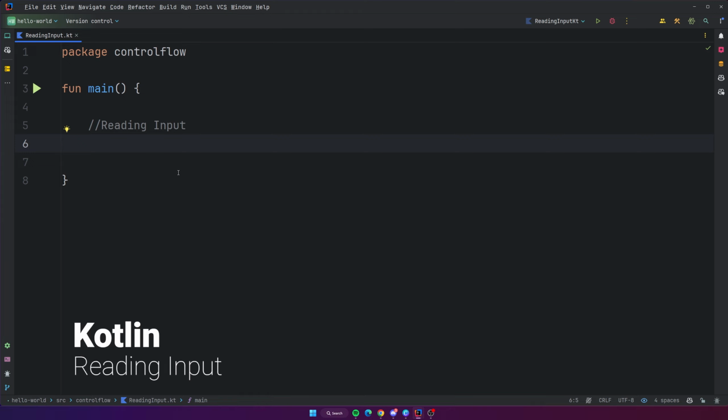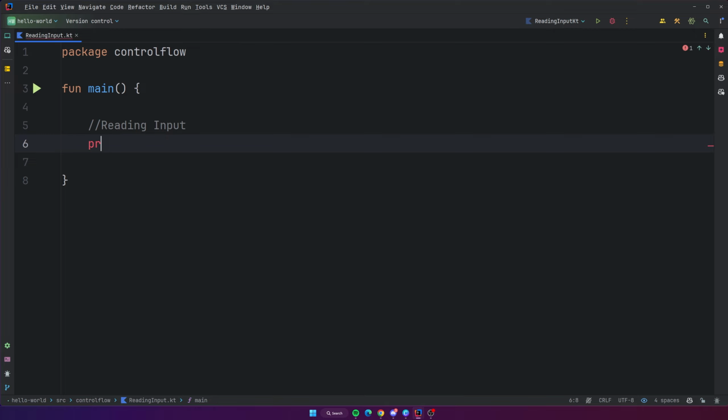So at the moment, all the programs that we've made using Kotlin are pretty static, meaning that they do the same thing pretty much every single time because we create these variables, we give them numbers, and these numbers don't change unless we change the numbers before we run the program. But every single time we run the program using those numbers, it will always have the same outcome for the most part. And so one of the things that you can do to make your programs more dynamic and a little more realistic even is by reading input from the console. After learning this, you could really spice up your programs to make them a lot more interesting. So let's just get started.